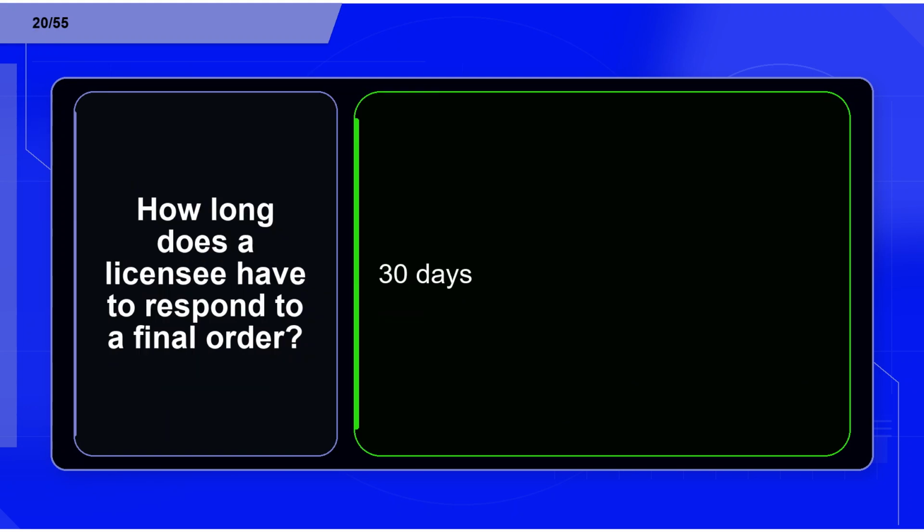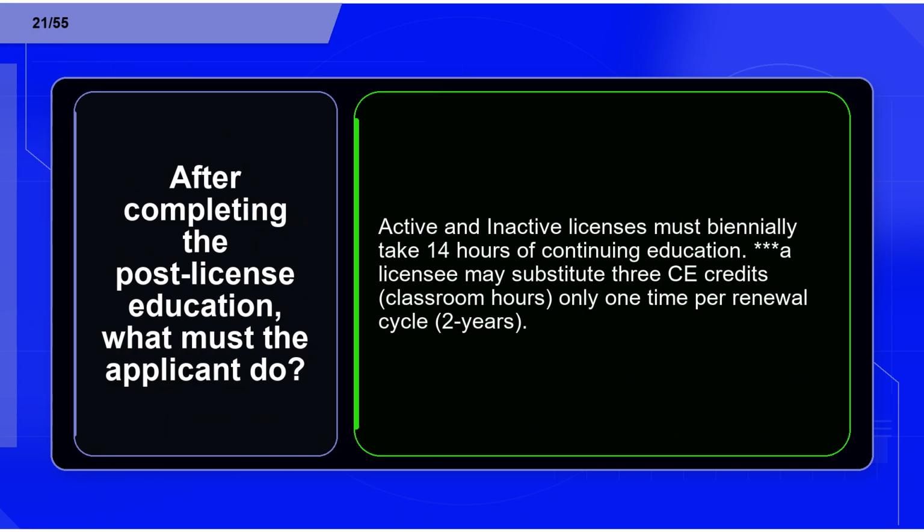Flashcard 20. Term. How long does a licensee have to respond to a final order? Definition. 30 days. Flashcard 21. Term. After completing the post-license education, what must the applicant do? Definition. Active and inactive licensees must biennially take 14 hours of continuing education. A licensee may substitute 3 CE credits, classroom hours, only 1 time per renewal cycle, 2 years.